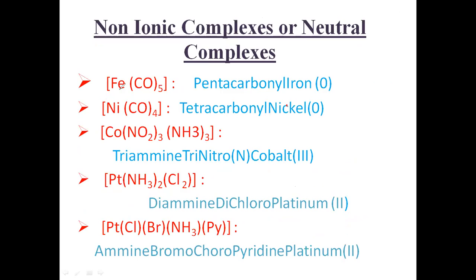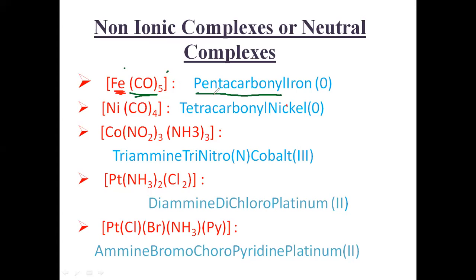These are non-ionic complexes. Let us see from the first one. This is a non-ionic complex. First you must remember that you should write in a single word without any space. First we need to give a name for the complex. We write the ligands followed by the metal. The ligands are CO, so you must write pentacarbonyl.